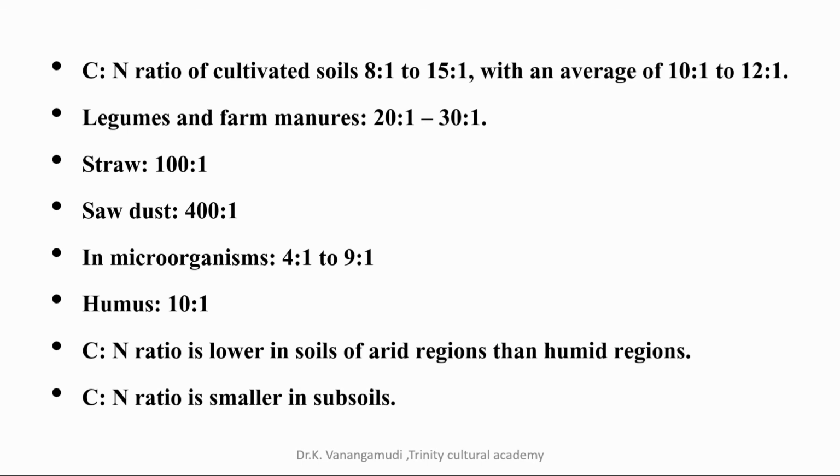For legumes and farmyard manures, the CN ratio is 20:1 to 30:1. Straw is 100:1, sawdust 400:1. In microorganisms, the CN ratio is 4:1 to 9:1, whereas in humus it is 10:1. CN ratio is lower in soils of arid zones than humid regions. CN ratio is smaller in subsoils than surface soils.